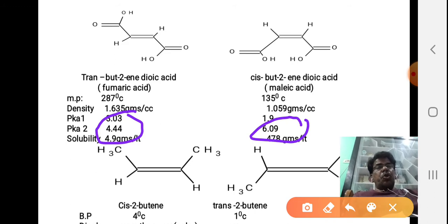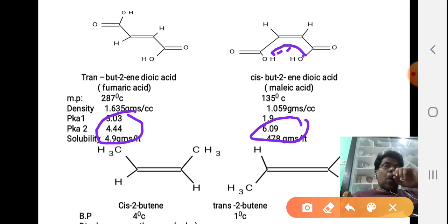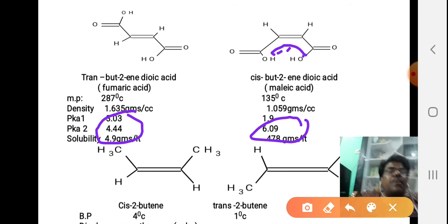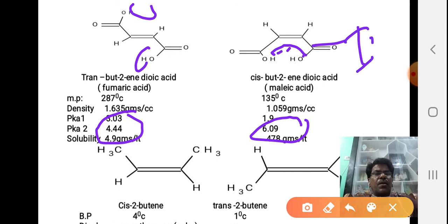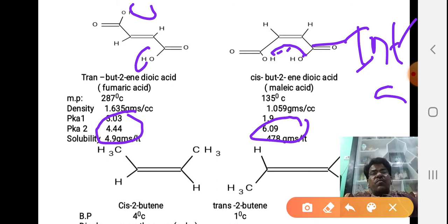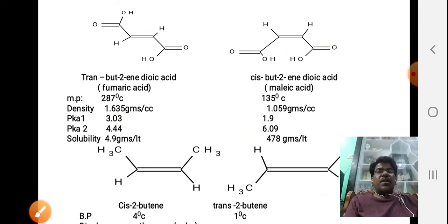This is believed to be due to formation of a hydrogen bond between this O and this H, and one hydrogen will be easily removed from the molecule, hence it will become a strong acid. But in this case hydrogen bond formation is not possible between them. It is an intramolecular hydrogen bond, and there is no possibility of the removal of hydrogen from this compound. I think it is clear to you.